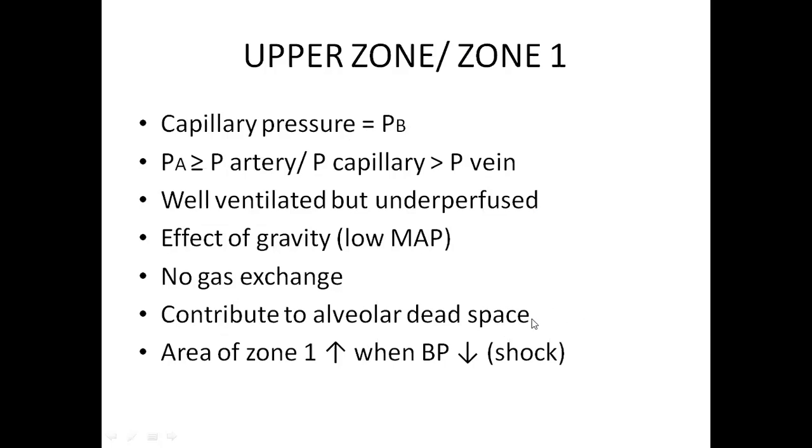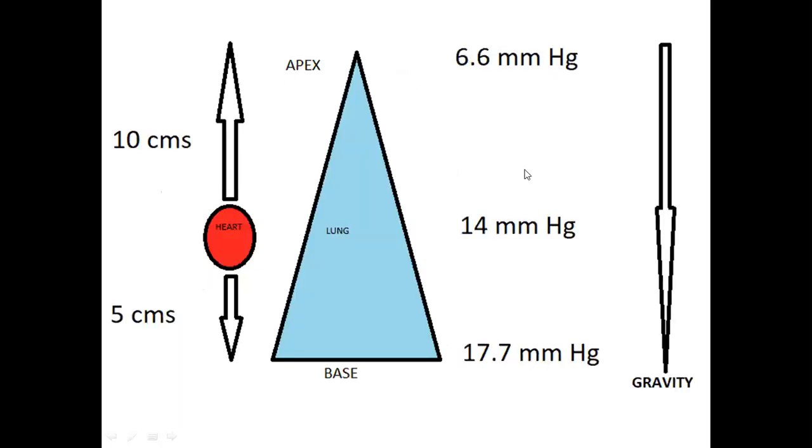But when there is loss of blood, especially hemorrhagic shock, hypovolemic shock, when the blood pressure decreases, the areas which have lower mean arterial pressures will increase in number, right? If the overall mean arterial pressure decreases during shock, the upper zone area will increase.